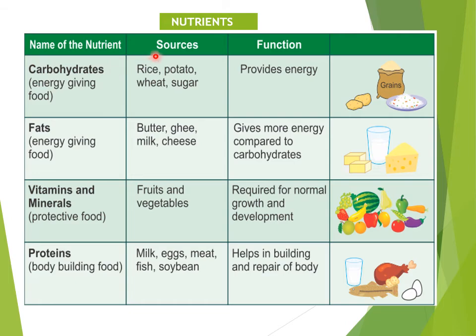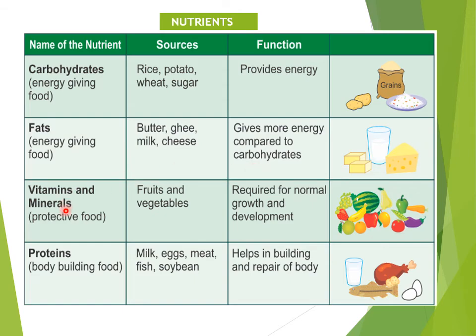Children, in the present slide, whatever nutrients we have learned till now have been represented in a tabular form. As you can see, here are the names of the nutrients, then the major sources, that is, from which they have been obtained, as well as the function. So carbohydrates, we learned that it's an energy giving food. Major sources of carbohydrates are rice, potato, wheat and sugar, and it provides energy. Fats, it is another energy giving food. Major sources are butter, ghee, milk and cheese, but it gives more energy compared to carbohydrates.